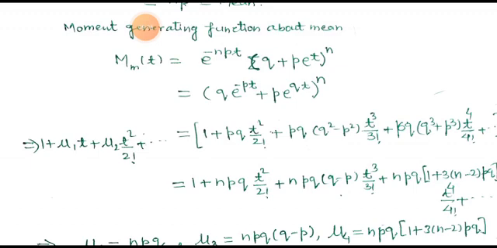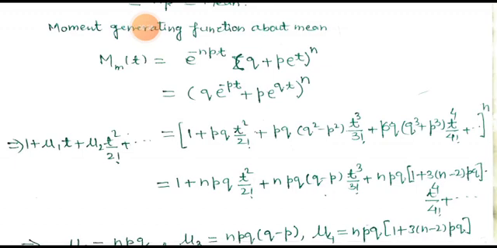This can be expressed by the expansion (1 plus PQ t squared upon factorial 2 plus PQ (Q minus P) t cubed upon factorial 3 plus PQ (Q squared plus P squared) t to the power 4 upon factorial 4 and so on) to the power N.